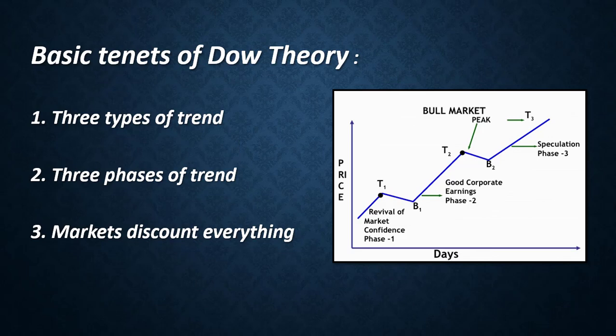The first one is the market has 3 types of trends: primary trend, secondary trend and minor trend. Charles Dow referred to primary trends as tides, secondary trends as waves and minor trends as ripples. Primary trend usually lasts for more than 1 year. Secondary trend is a few weeks to a few months and minor trend is mostly a few weeks.